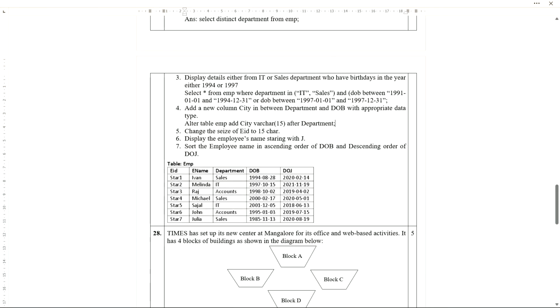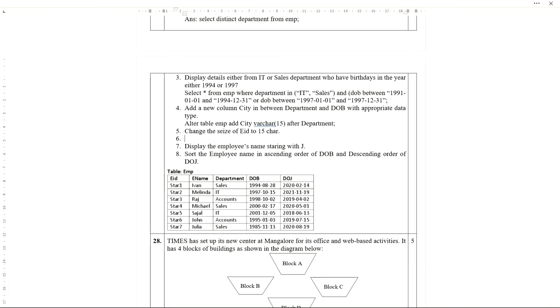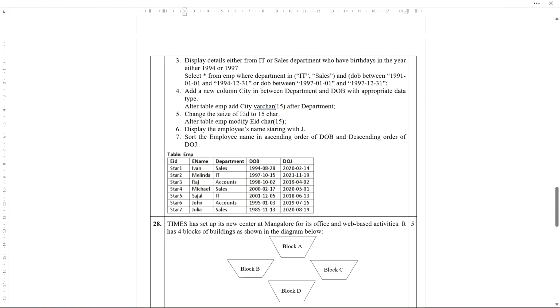Change the size of field to 15 characters. This one is also the same. Alter table EMP, now this one will be modified, EID to 15 characters. So like this: alter table EMP modify EID char 15. So you need to make it 15 characters. Display the employee's name starting with J.